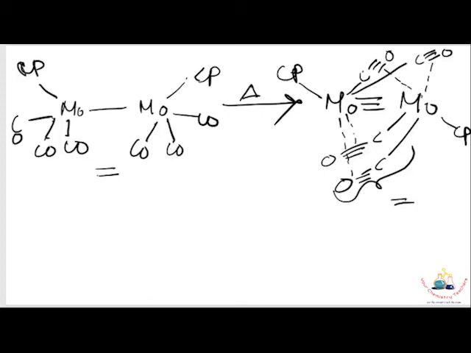Here each molybdenum contains 2 carbonyl ligands, but the carbonyl ligand is not completely linear, it is partially linear. It is a very interesting example where carbonyl shows partial linearity, and the stretching frequency of the carbonyl ligand is in between the linear and bent modes of attachment with the metal. So it is a very interesting example.